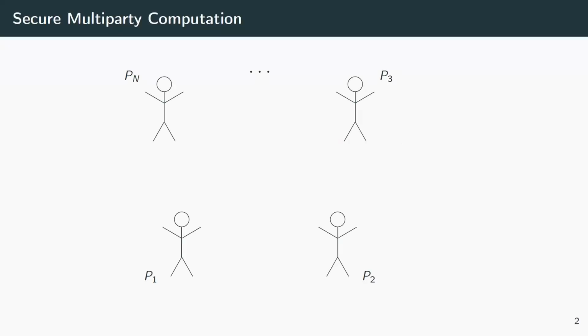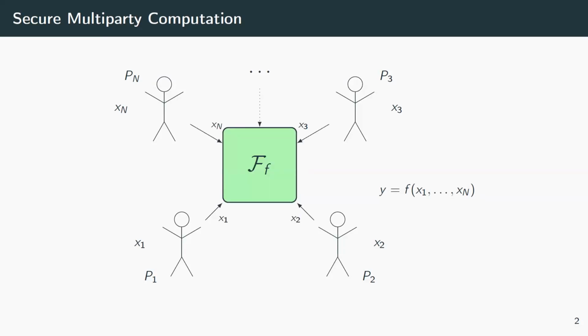Well, we have a bunch of parties. Every party has some input. And now the parties would like to compute a function based on their private inputs without revealing anything else. Now, ideally, we had some magic box. Every party could send their inputs to this magic box, and they would receive the output. So this is obviously as secure as it gets. Every party sees only their inputs and outputs.